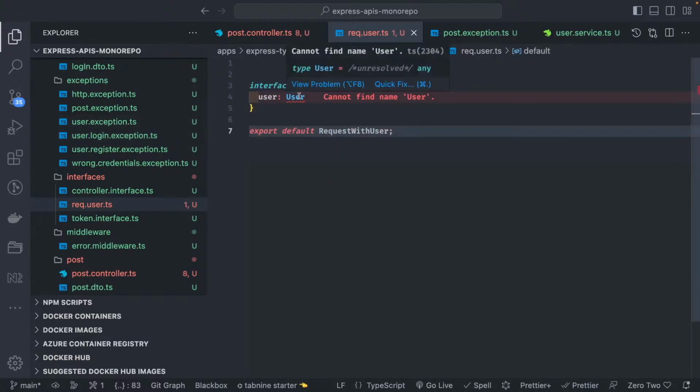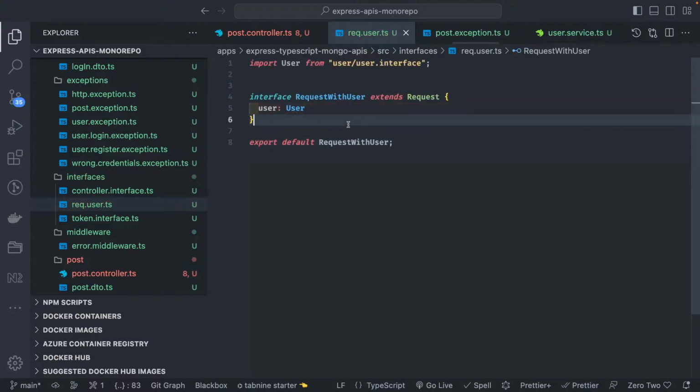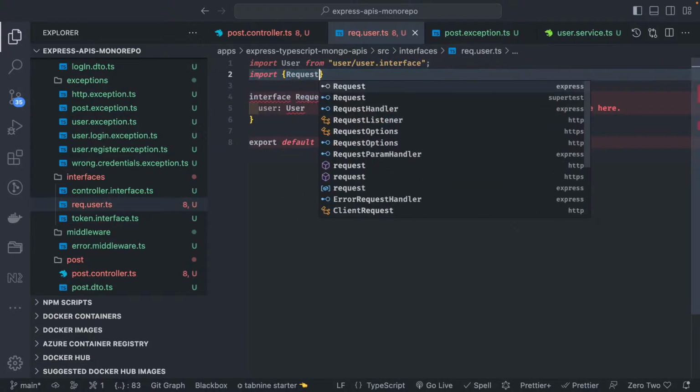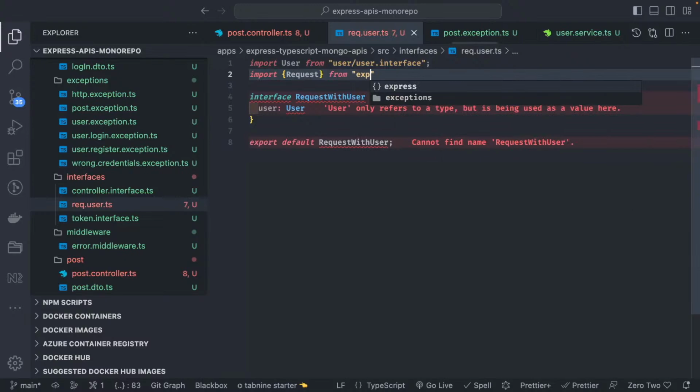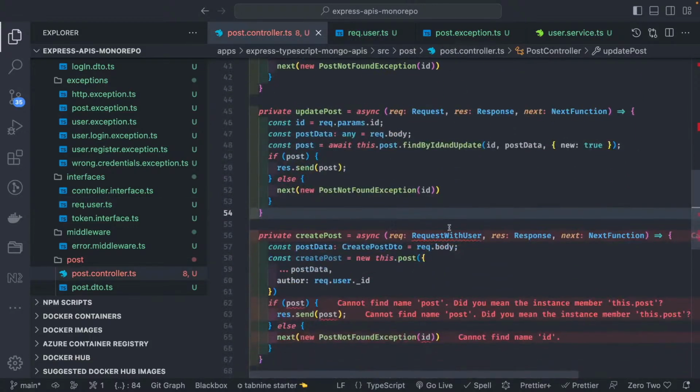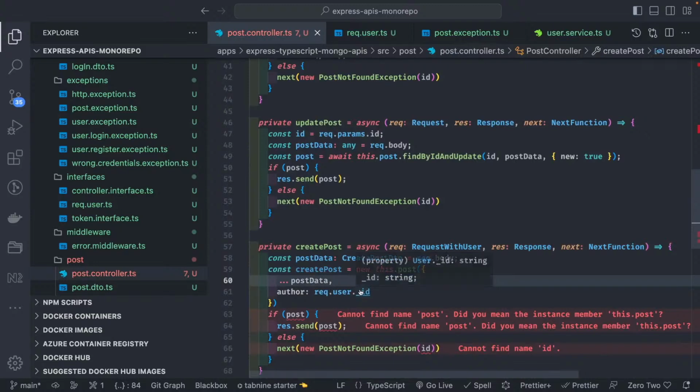This user is actually a type we already have, and this request is coming from express. Simple. So here we are not going to put request, instead of that RequestWithUser, because we are going to access the request.user property from that.